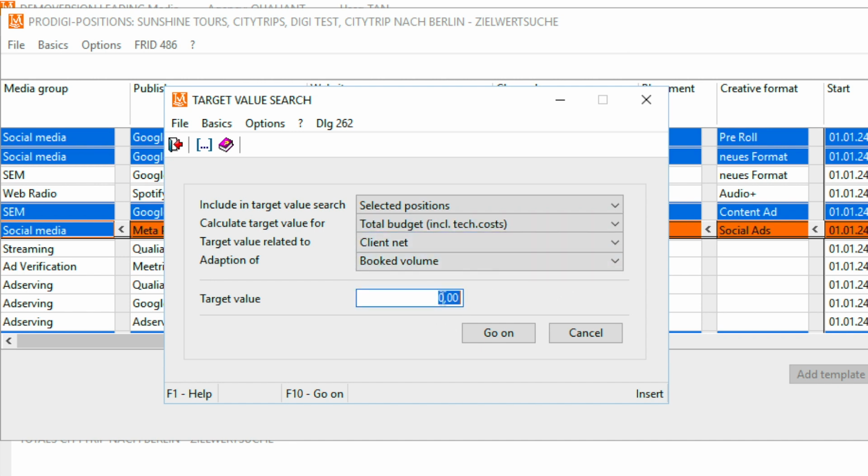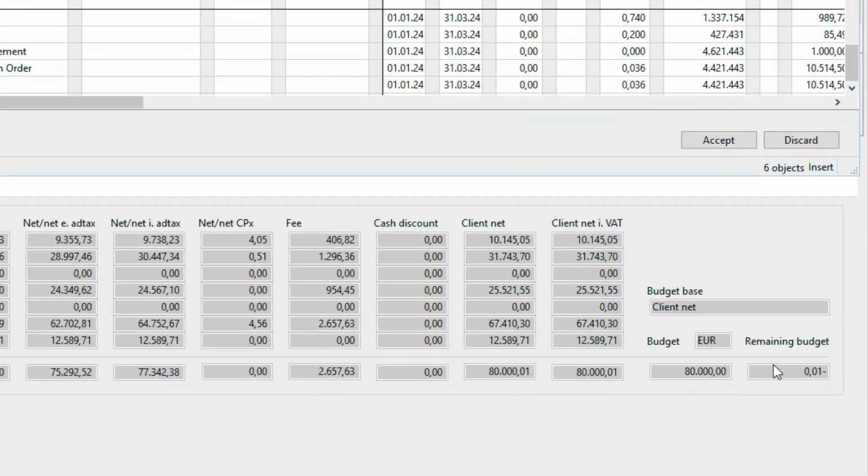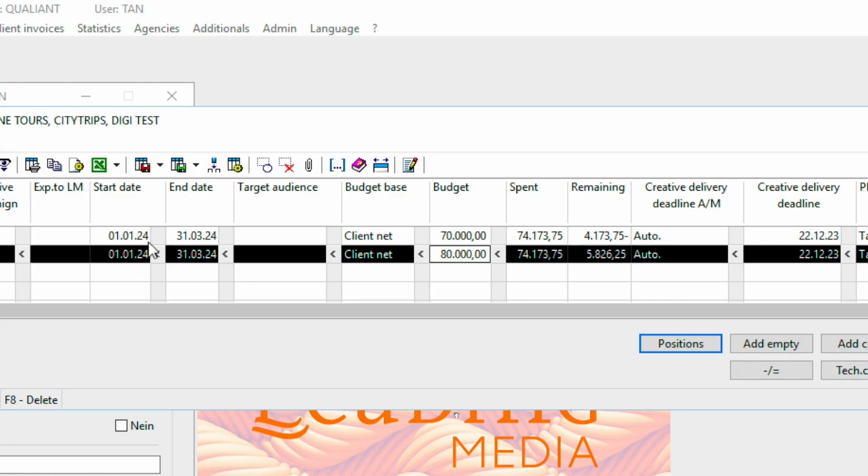The marked positions are now all automatically increased by the same factor. And the desired budget of €80,000 is achieved precisely. The other way round, the original budget of €70,000 could just as easily have been enforced.